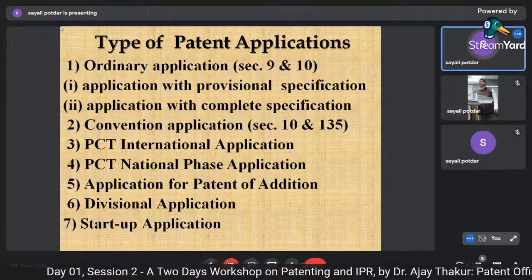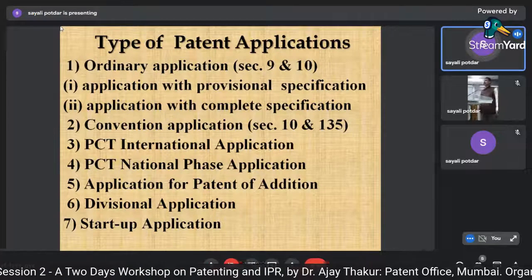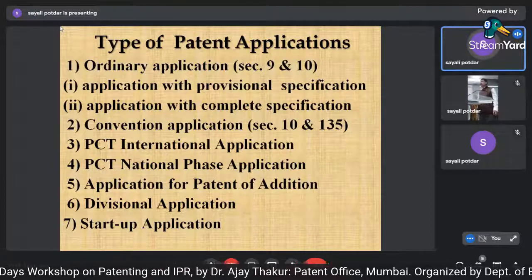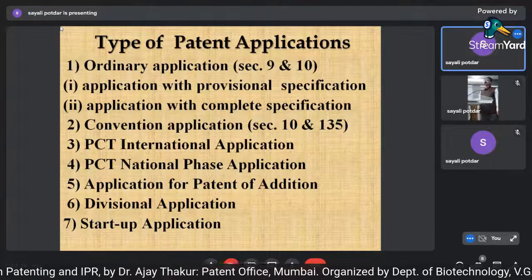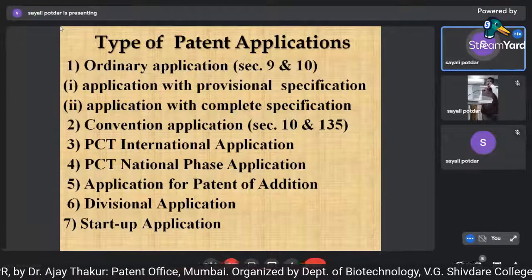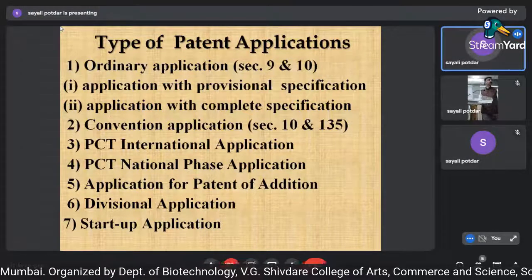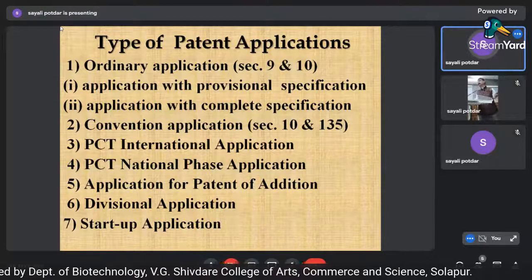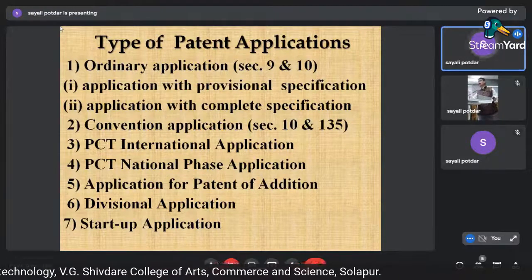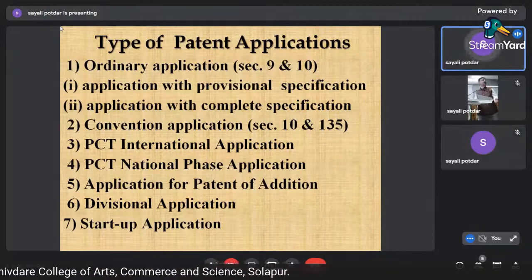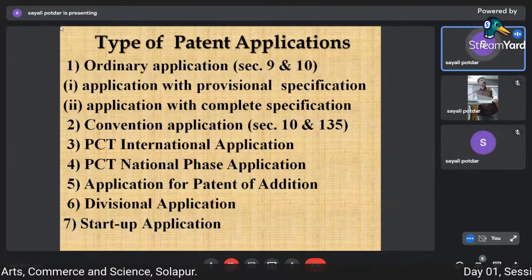National phase application is, once you choose, not all 158 countries, but if you want to choose only 5 countries where you think your product or your patent has potential and you will have a market, then you can go into the national phase in that country by entering before 31 months. Then we have patent of addition application.